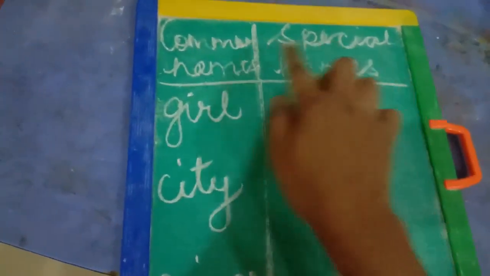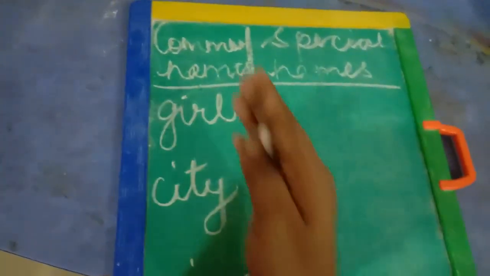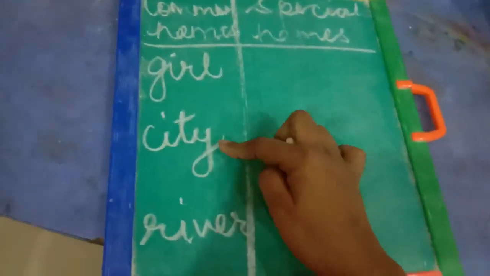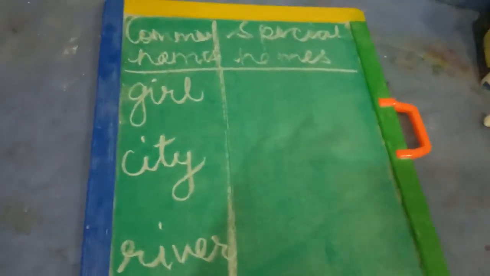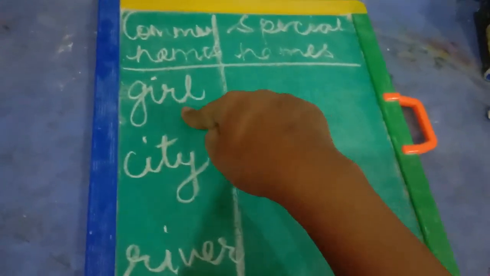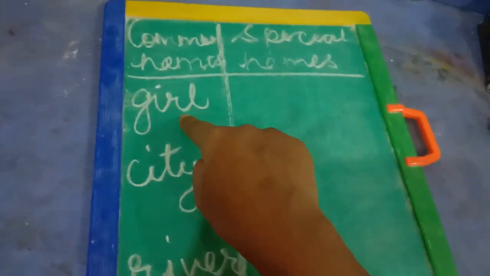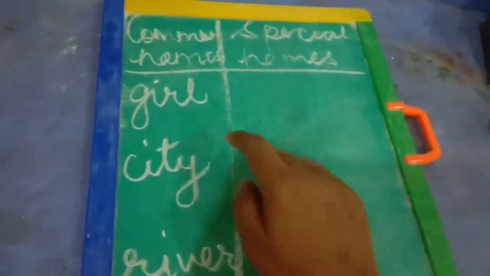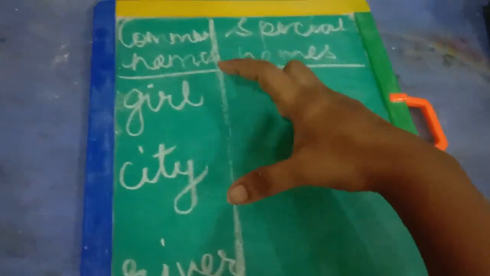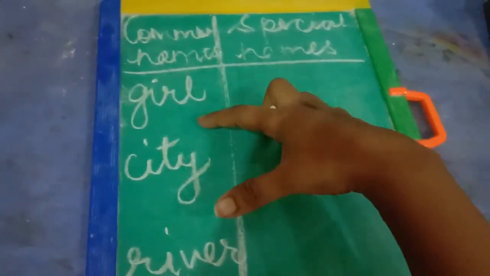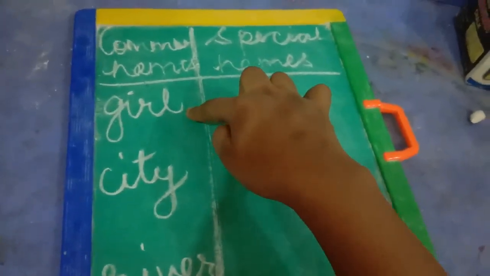For you all to understand the concept of common noun and special name, I have made a table with 3 common names: girl, city, and river. From these common names we are going to study how we get the special names.